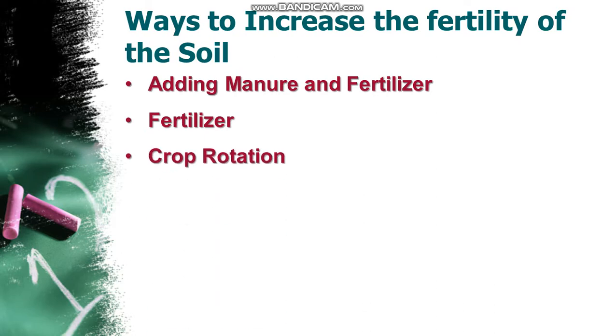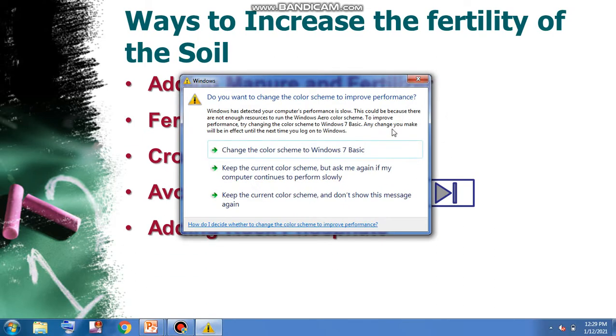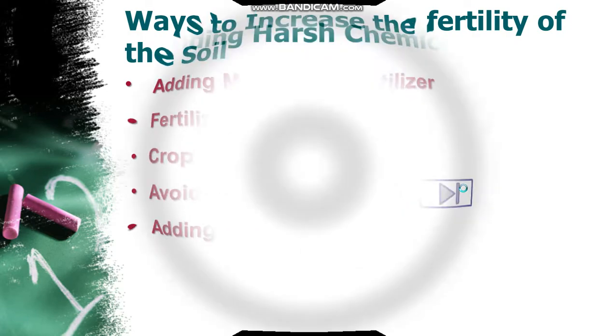Then crop rotation, the process in which the person needs to change the type of crop yearly in order to maintain the soil fertility. And then avoiding harsh chemicals and adding rock phosphate. So we will be starting with avoiding harsh chemicals.